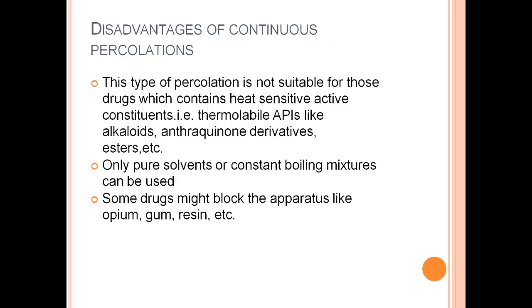Now, what are the disadvantages of this process? This type of percolation is especially not suitable for drugs which contain heat-sensitive active constituents, that is thermolabile APIs like alkaloids, anthraquinone derivatives, esters, and only pure solvents or constant boiling mixtures need to be used in this process. Some drugs might also block the apparatus, like powdered drugs, opium, gums, resins, etc.